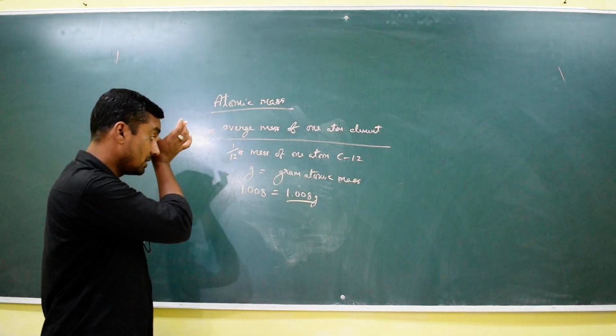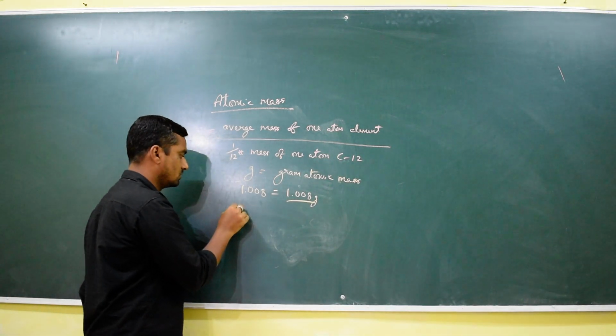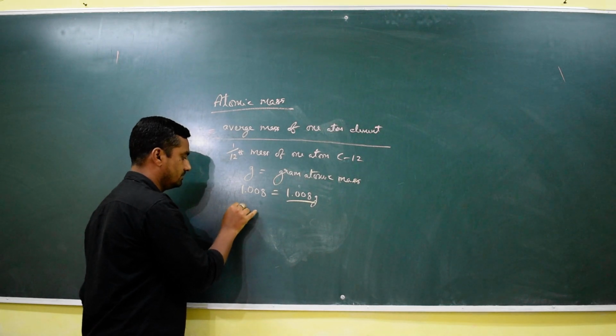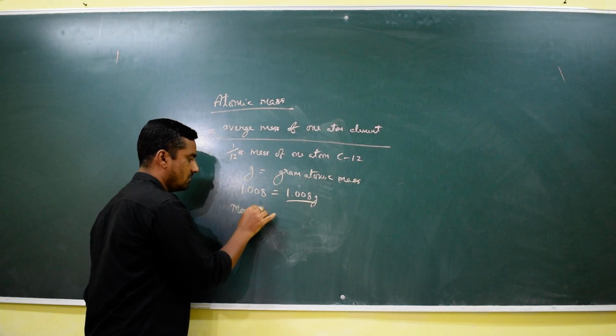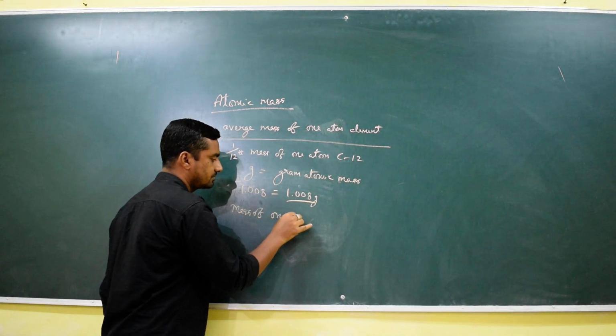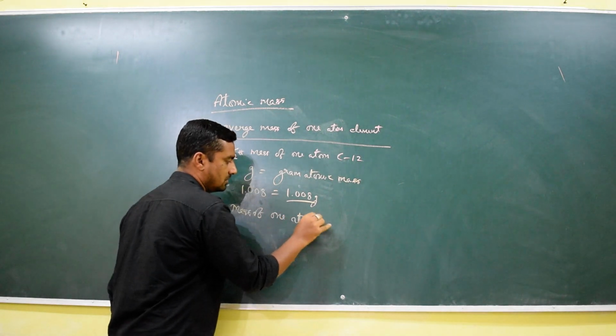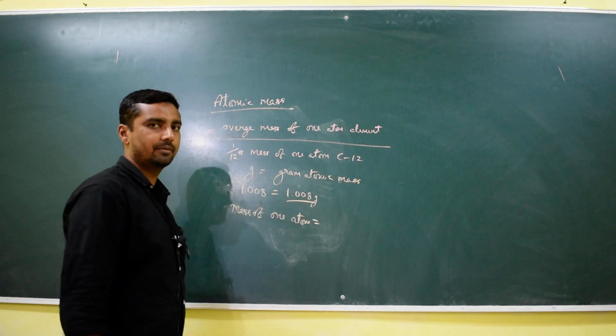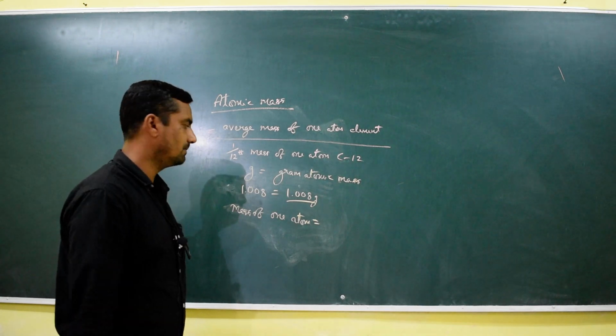So this atomic mass, the mass of one atom. The formula for the mass of one atom is very important.